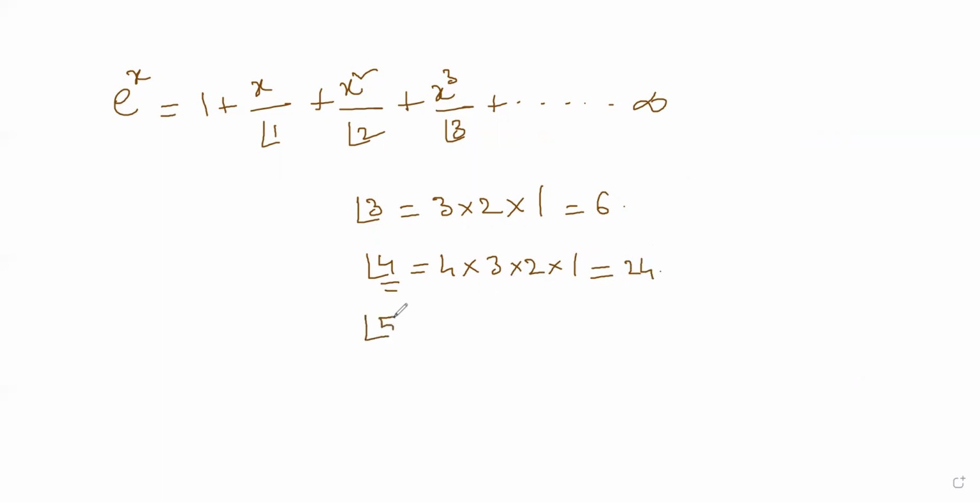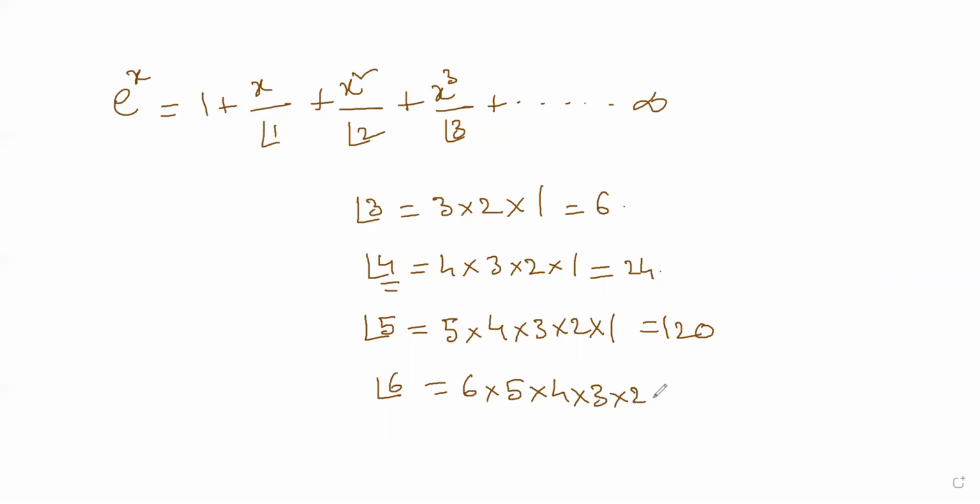Similarly, for factorial 5, you write all the numbers from 5 to 1 and multiply: 5 into 4 into 3 into 2 into 1. That happens to be 120. Suppose you do factorial 6. You can give it a try, that will be 720. So 6 into 5 into 4 into 3 into 2 into 1, the answer will be 720.